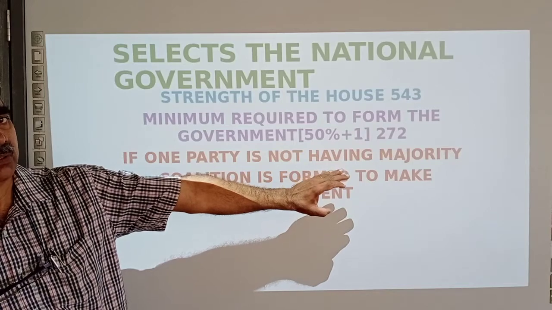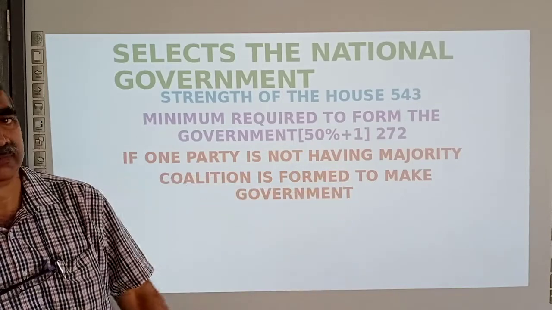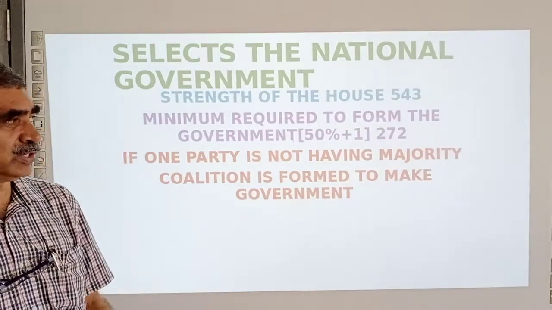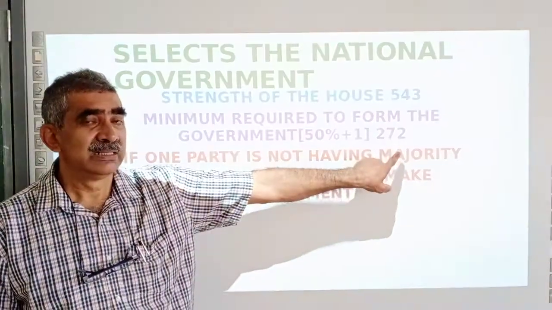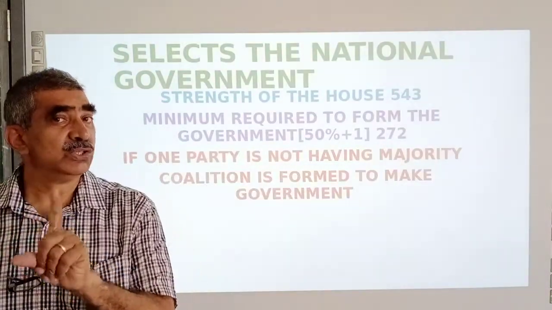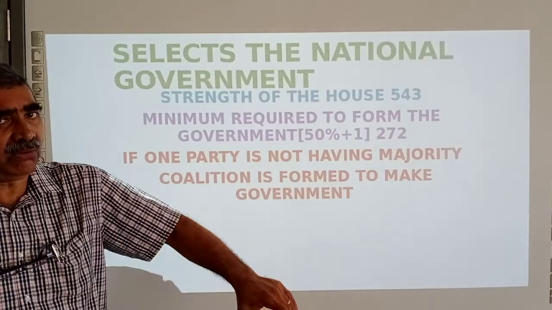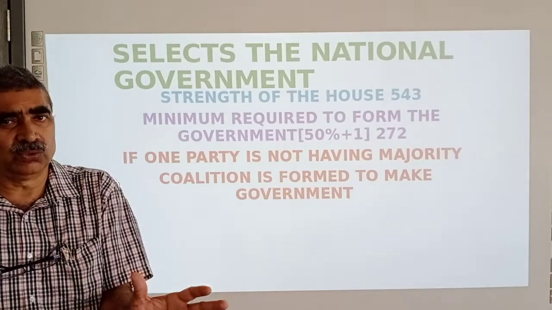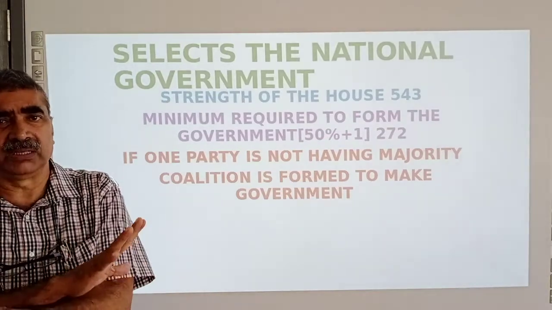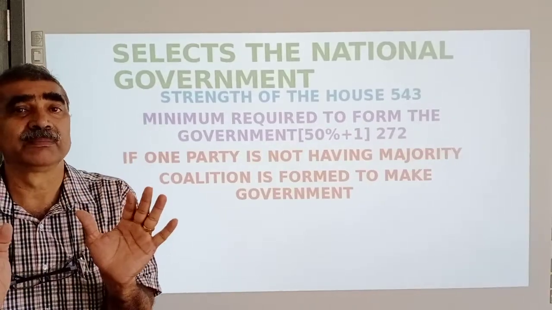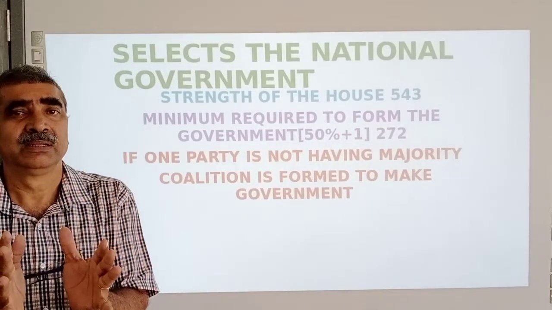You may say it is half only. Half is enough because human beings cannot be cut. The members are human beings. So opposition parties will have 271, and the ruling party will have 272. That's the minimum required. All the members of the House can support the Prime Minister. There is no rule that there should be an opposition party. No problem. But the ruling party is minimum 272. Then only it becomes the ruling party. Okay.